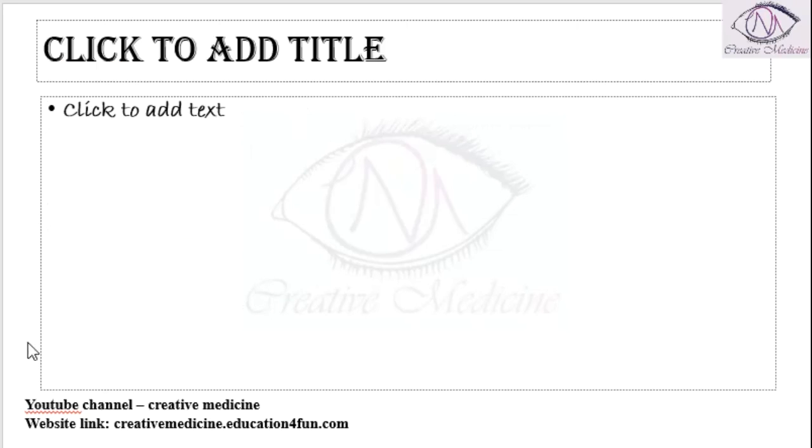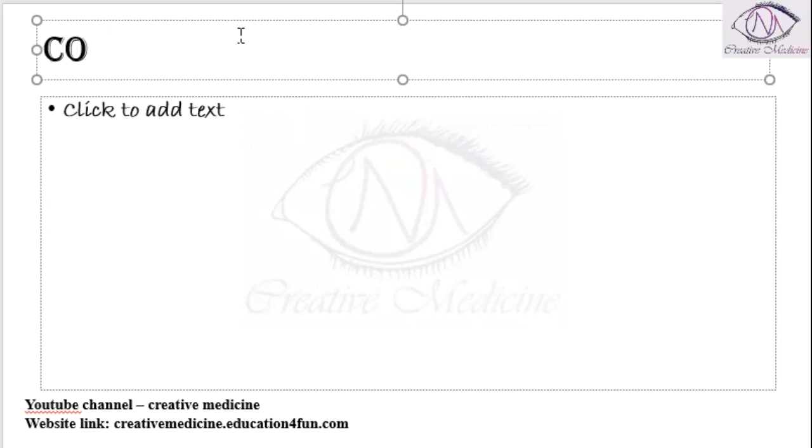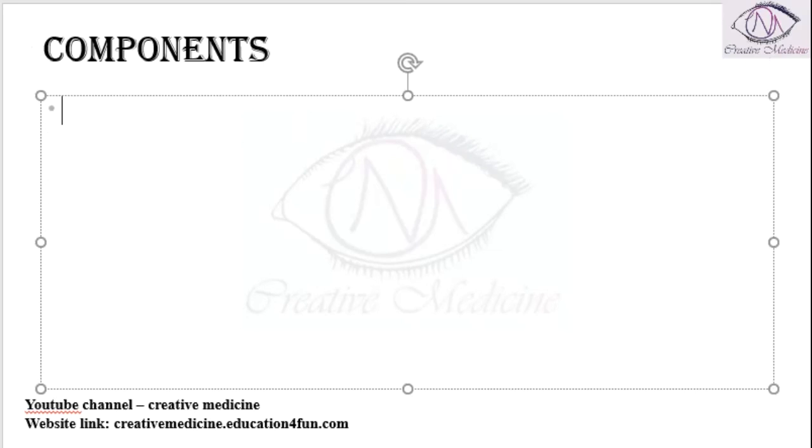What are the components of aqueous humor? Components of aqueous humor are: it contains proteins, sodium, potassium, magnesium, urea, and glucose.